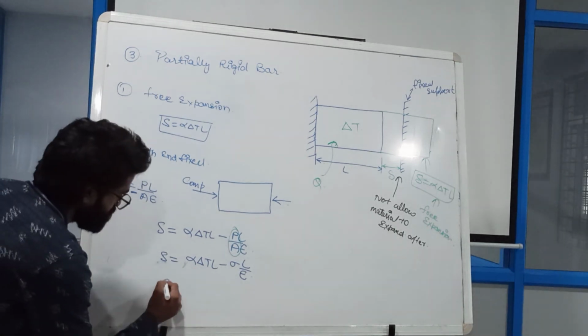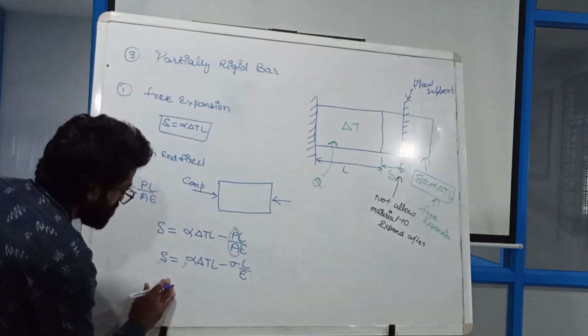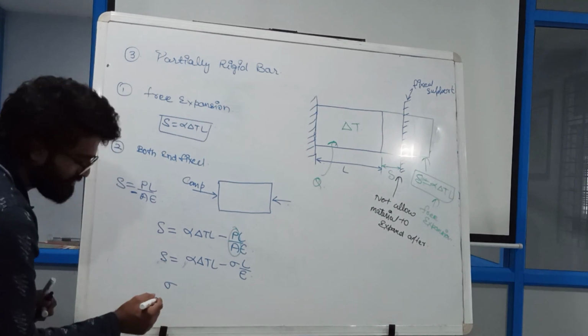And if I solve it more, then I am going to get from here sigma. I need to calculate the sigma.